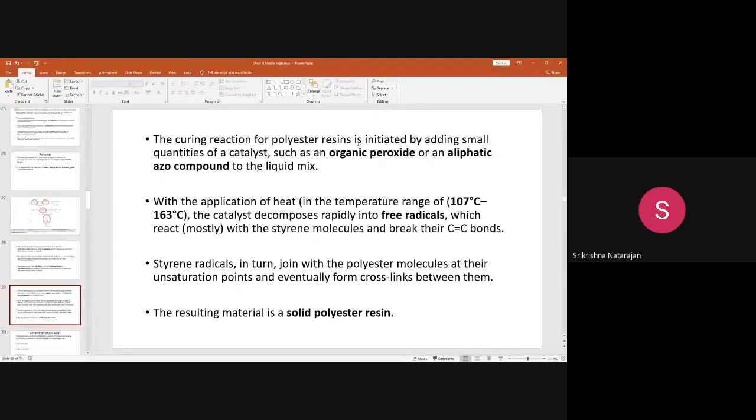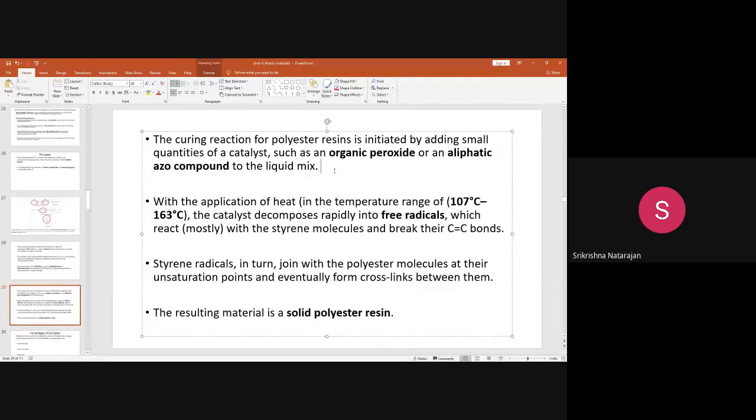Okay, so here whichever catalyst we are adding is a catalyst, and styrene is used as a polymerizable diluent to reduce the viscosity and convert it into liquid form. And these catalysts are added to initiate the reaction, so that it will form a 3D network very fast.